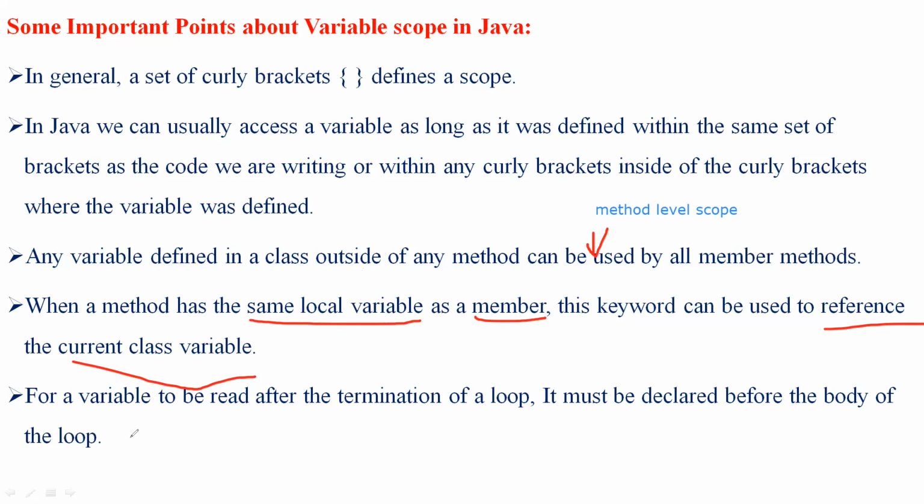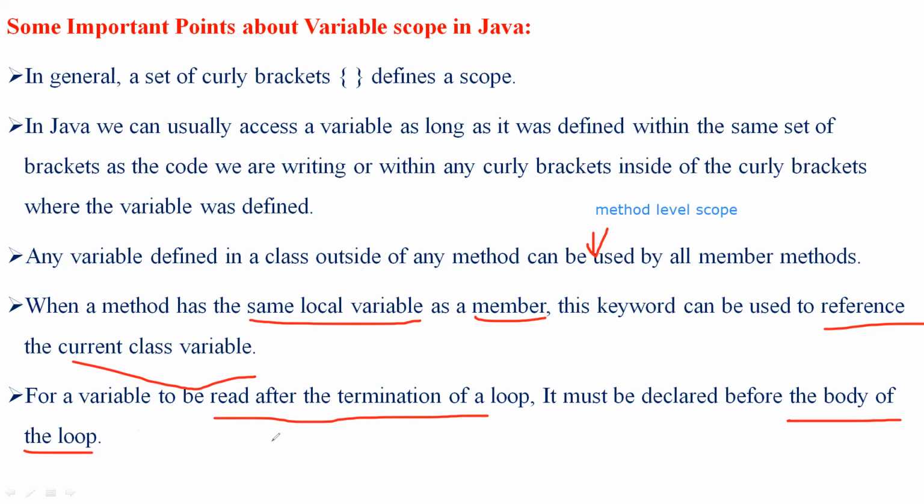The next important point with respect to variable scope in Java is that for a variable to be read after the termination of a loop, it must be declared before the body of the loop. Whichever variables are read after the termination of a loop must be declared before the body of the loop.